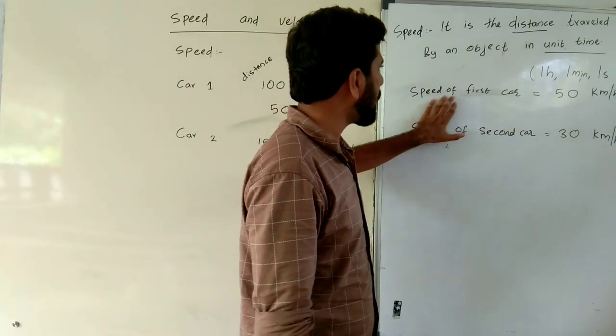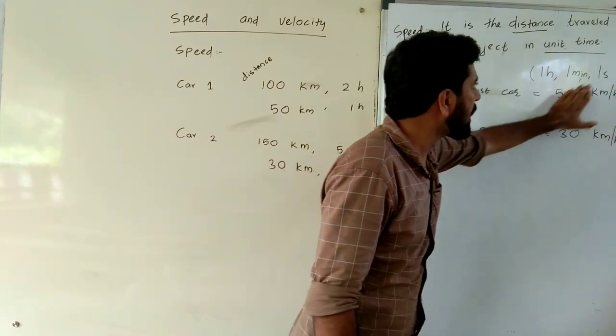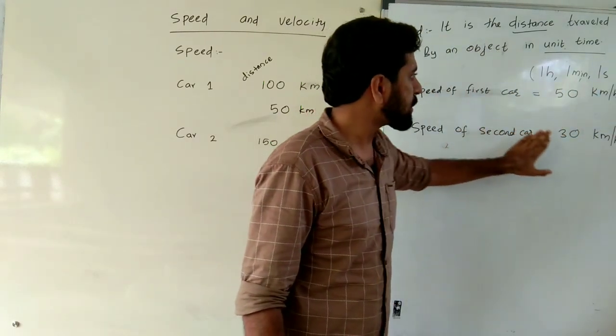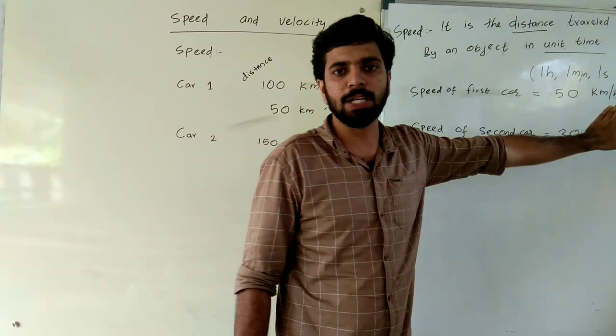Therefore, the speed of the first car is 50 kilometer per hour. The speed of the second car is 30 kilometer per hour.